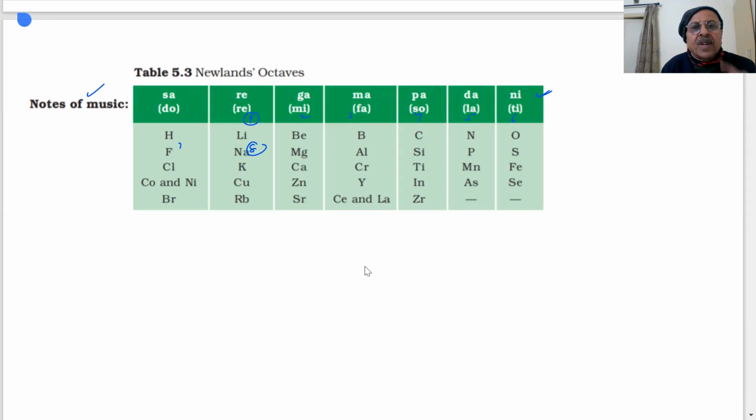Again, if you start 1, 2, 3, 4, 5, 6, 7, this is the eighth element. Now these elements, he said, have similar properties. Lithium and sodium, this is the eighth element. In this table, they have similar properties.